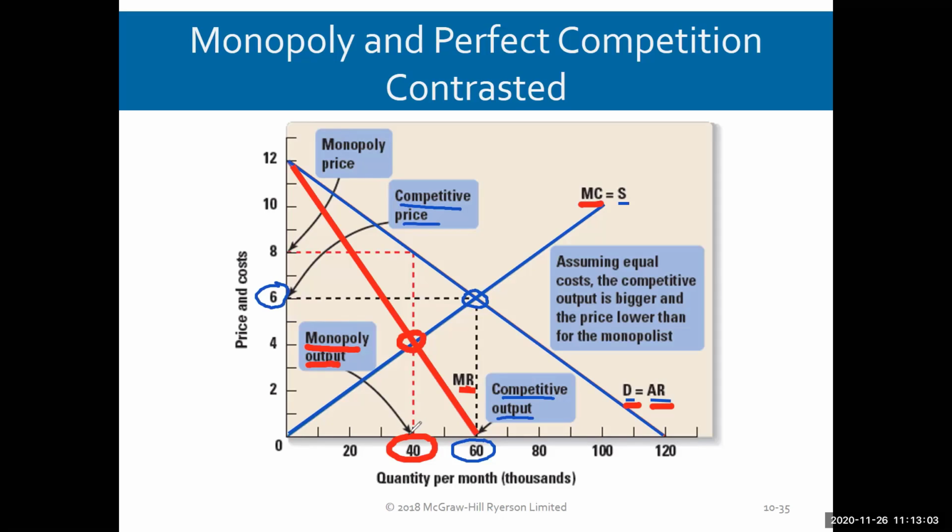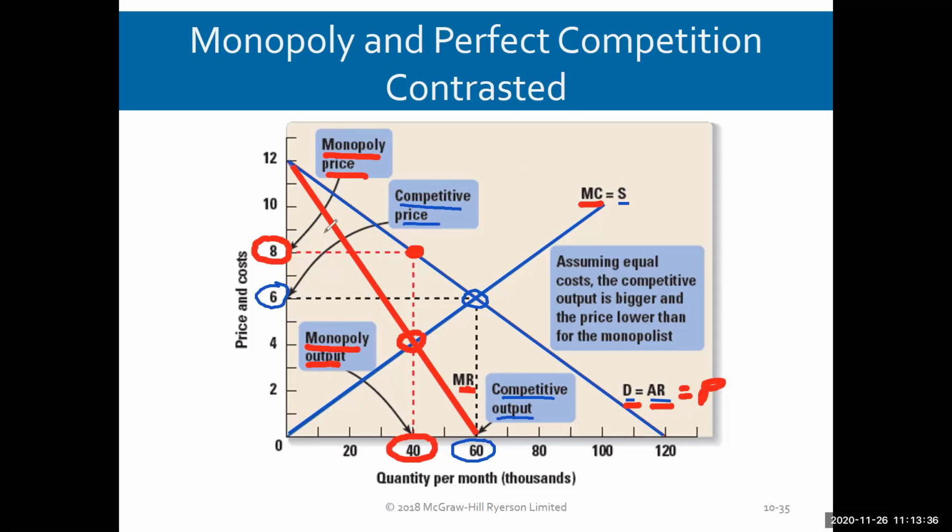Okay, what price can the monopolist charge? Well, if we look at the demand curve, the average revenue curve, remember, I often refer to that as the price line. That's because from this quantity, we keep going up past that intersection all the way up to see what the market would be willing to pay for that quantity. And that comes off the demand curve. So we come back here and the monopolist smiles and says, I can charge 8 for this output. So that's the monopoly price.